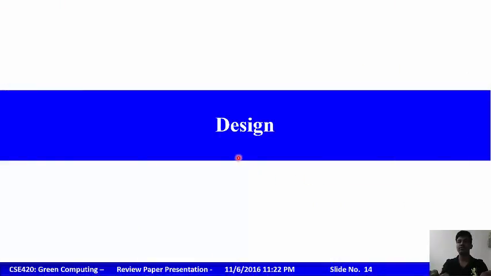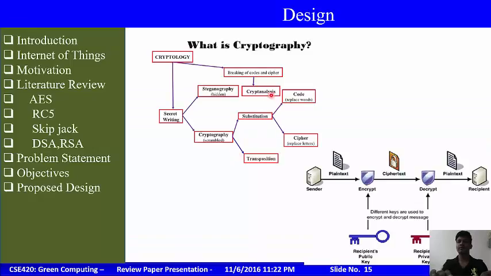Design plays the most important role in generating efficient cryptographic algorithms. Coming to the design part, initially the sender sends a plain text and a public key is generated and the encryption of plain text takes place, so that no third party can detect the message and cause any disturbances in the message.